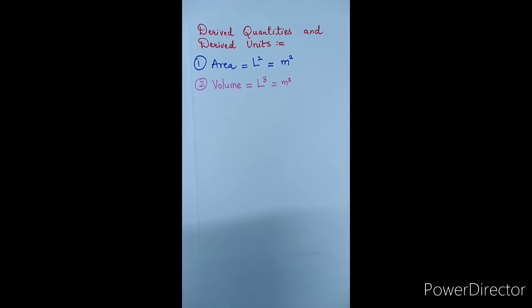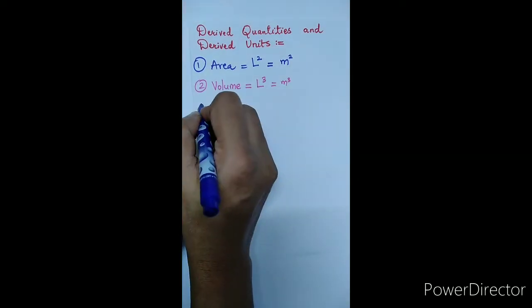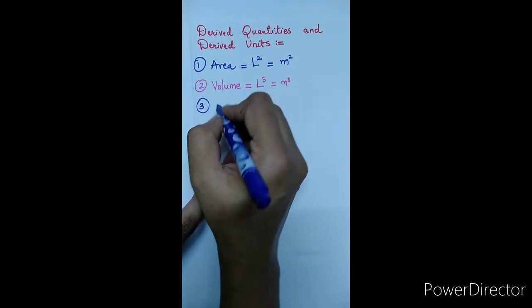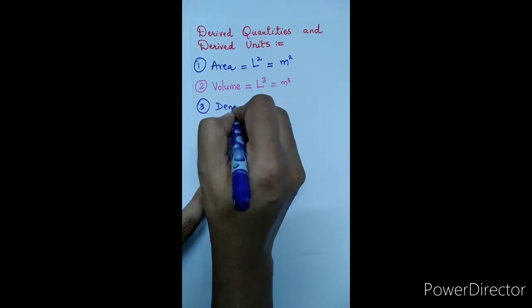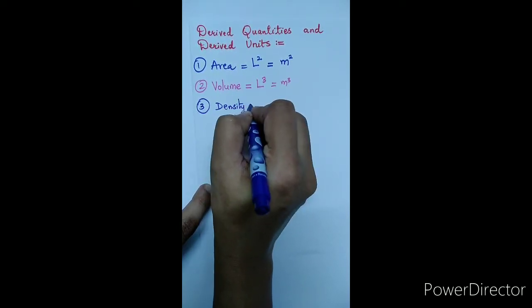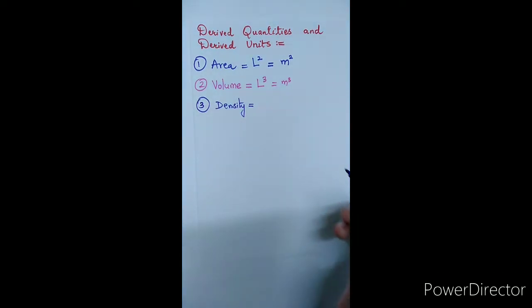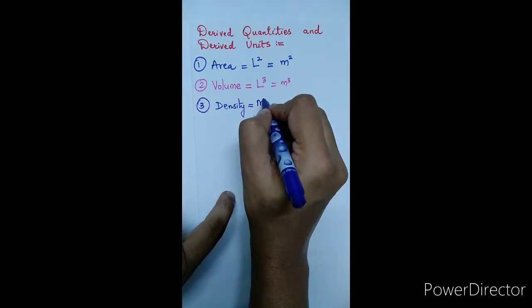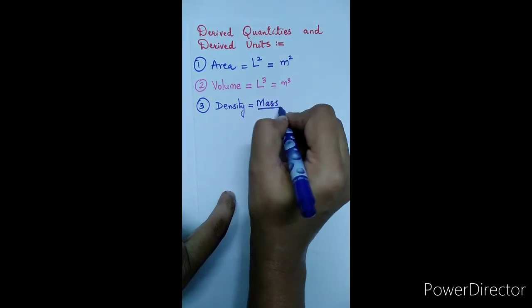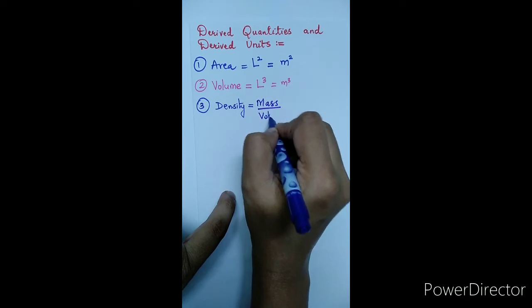The next example we have is density. Density is defined as mass per unit volume.